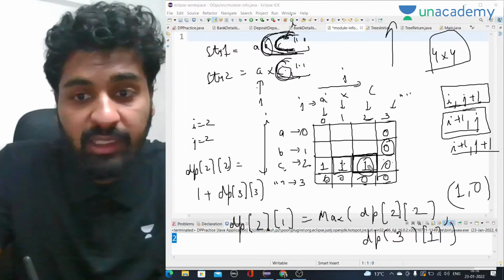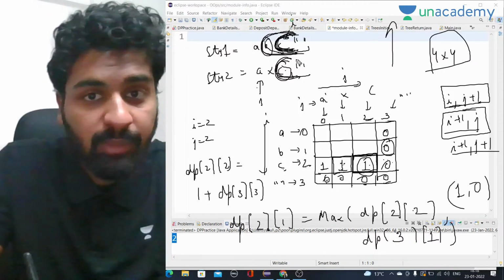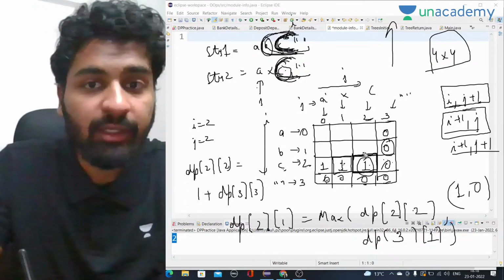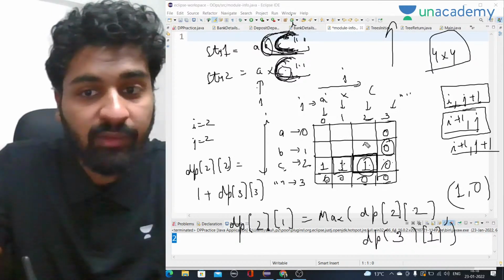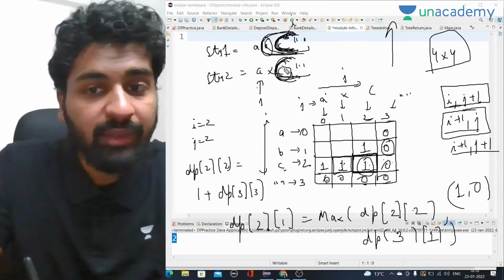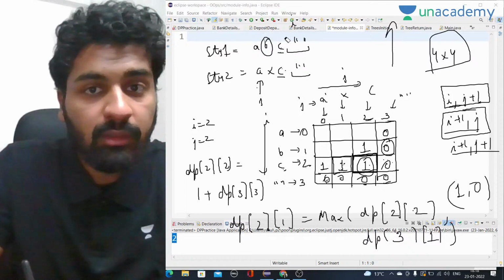This means that we know the common subsequence of C and C, right? We know the common subsequence of this part and this part. So that is easy. We already know that, so we will directly use it for the maximum. We will take the maximum of 1 and 0, so that will be 1, right? Because C and B are not equal. If they would have been equal, that would have changed the whole scenario. But now they are not equal.